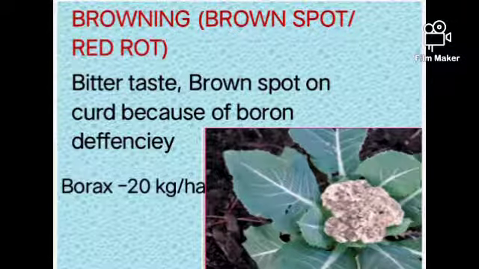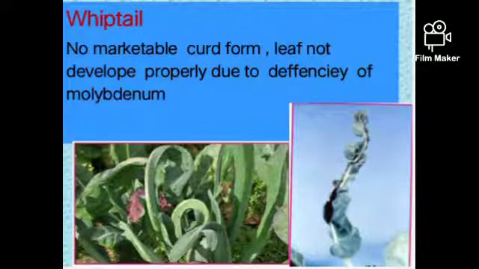The next one is whiptail. No marketable curd forms and the leaf does not develop properly due to deficiency of molybdenum. Whiptail occurs in cauliflower due to deficiency of Mo, that is molybdenum. You see here the whip-like shape of the cauliflower leaves. For that reason it does not give a high market price or good yield.